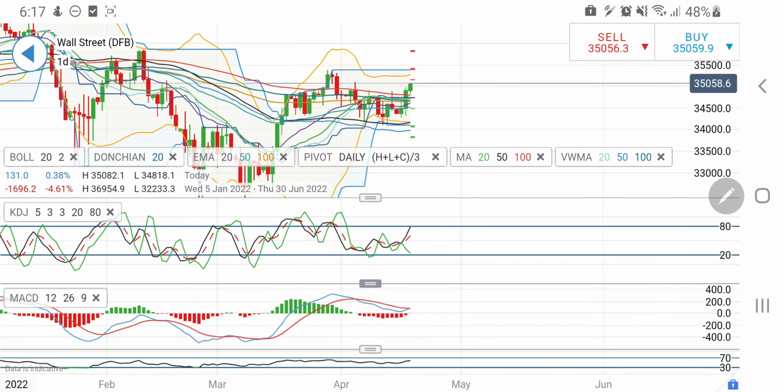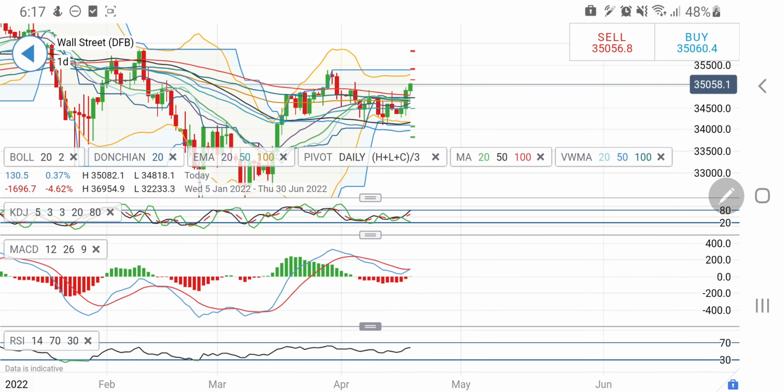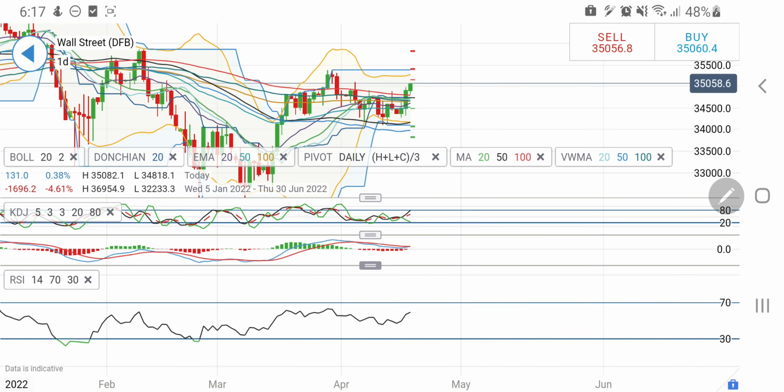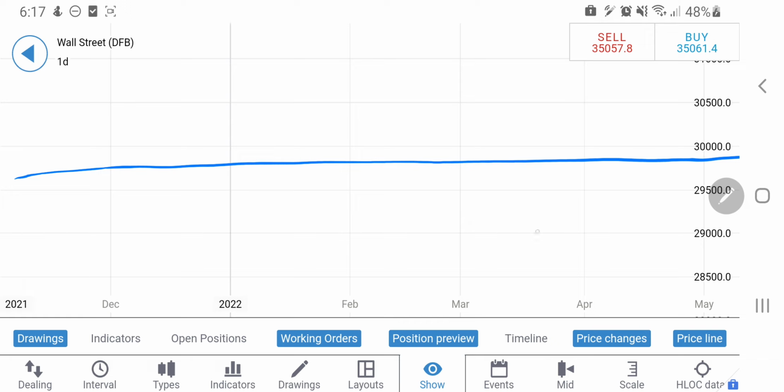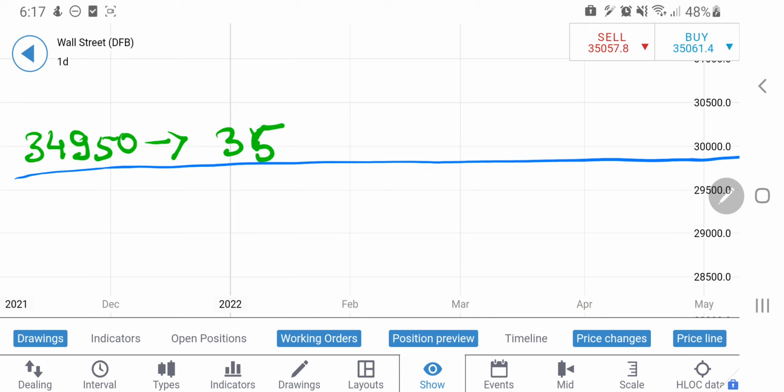Look at the daily stochastic, again overbought. MACD has just crossed over, hence a bullish move can be expected, and that is what we can see here. Now considering this, let me give you the trading levels for the day. First, let's talk about the levels to go long. Till the time it remains beyond 34,950, one can remain long on US30. One can expect 35,180 as the target, and if it breaks 35,180, it may try to hit the 35,250 level.